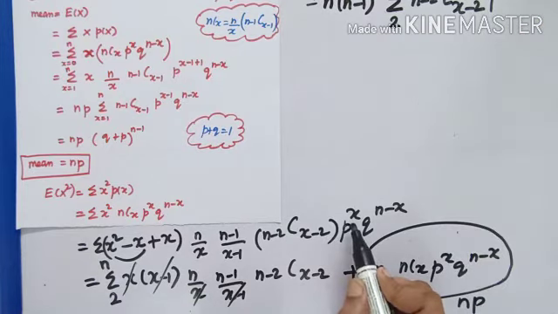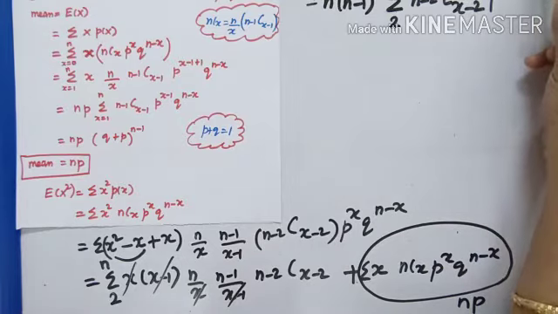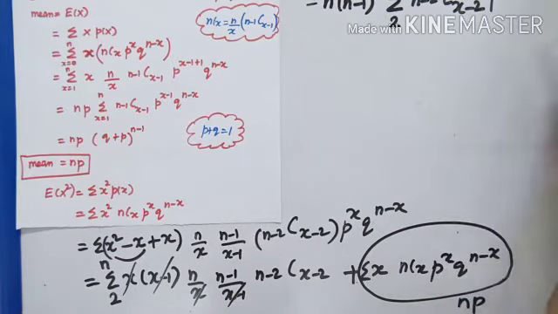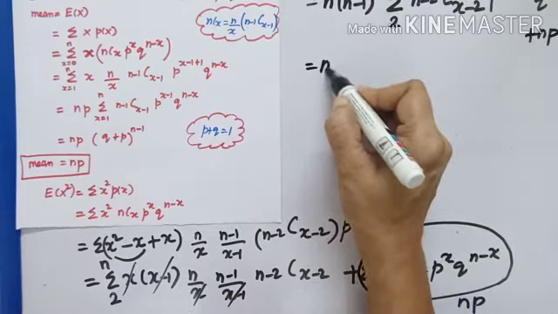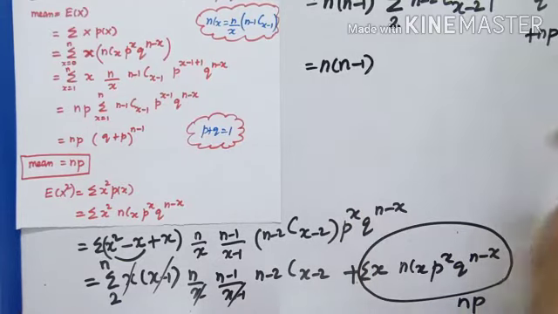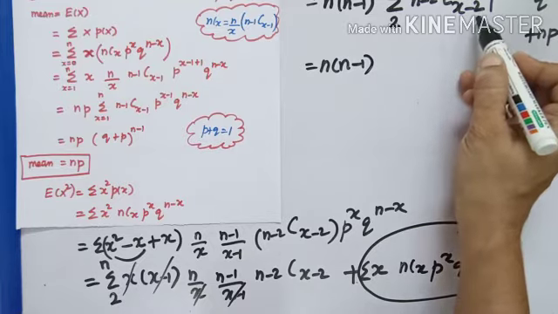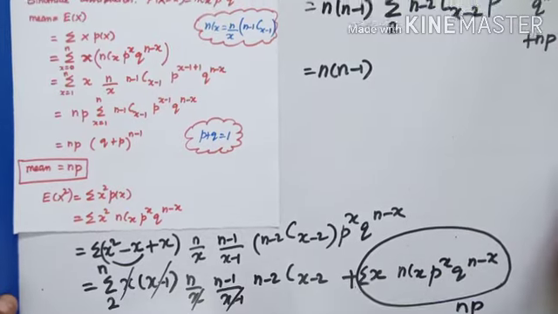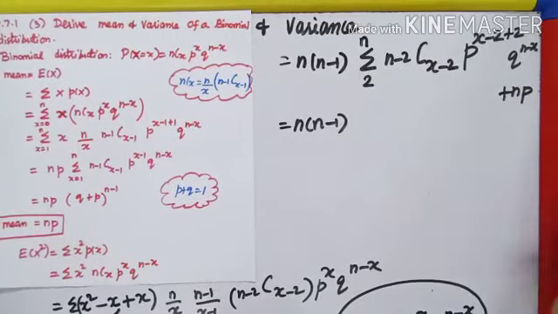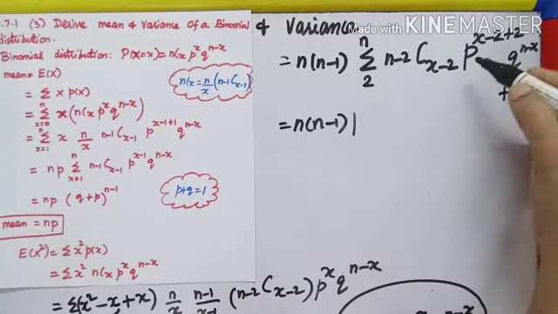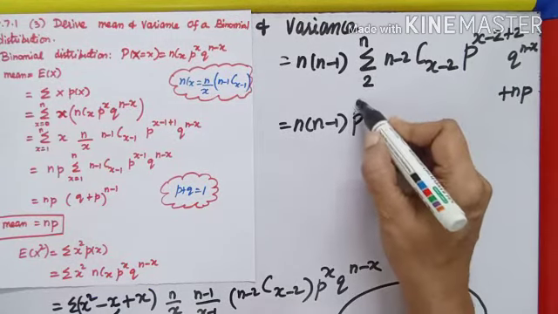So this p power x, subtract 2 and add 2. The next term, q power n minus x, the full second term becomes np. The very next step, n minus 1. P power 2 I don't want here. I want only x minus 2. So keep p power x minus 2 inside. P power 2 will come outside.